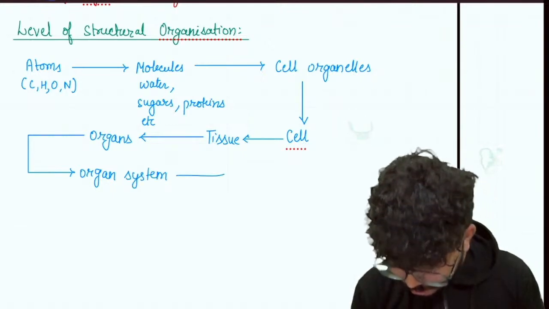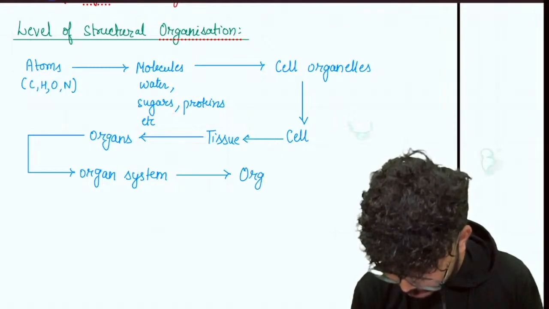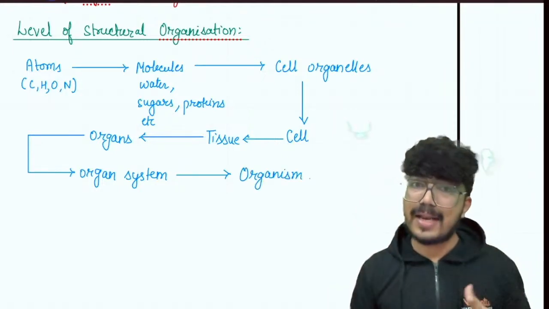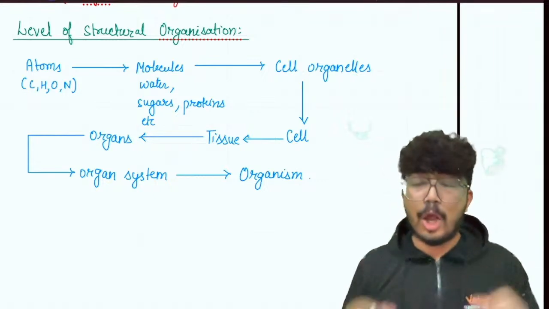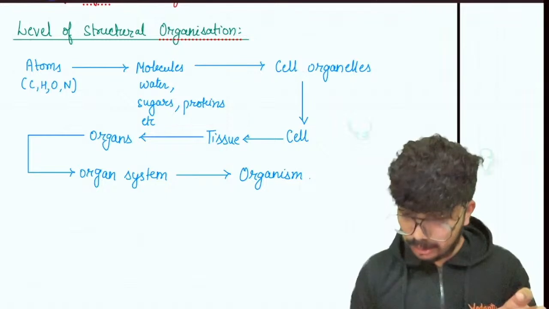And the organ system will actually give rise to your organism, right? So this is the level of structural organization. In this chapter we are going to be primarily focusing on the cell,